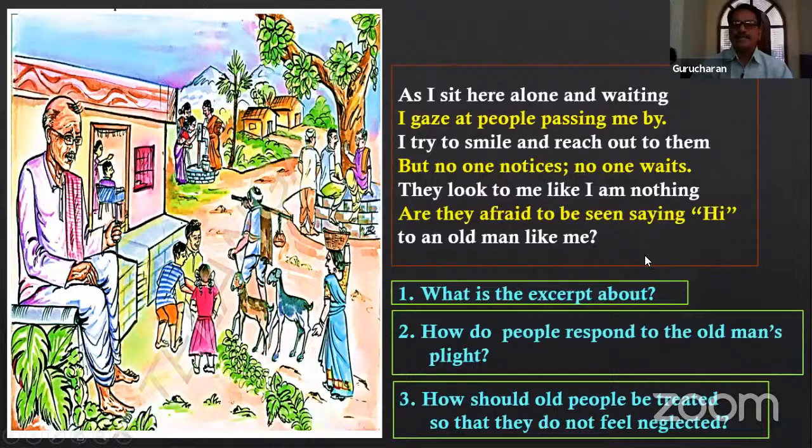What is the excerpt? Excerpt means the lines written there. What is this about? Can you guess? What is this written about? This is about the old man's feelings, how he felt, what he is feeling.